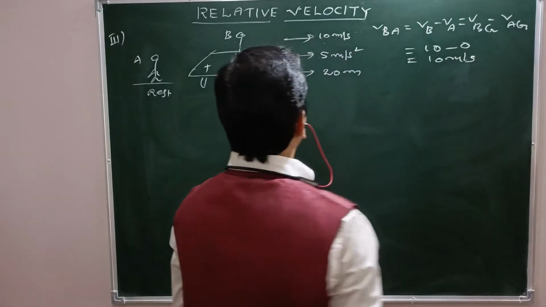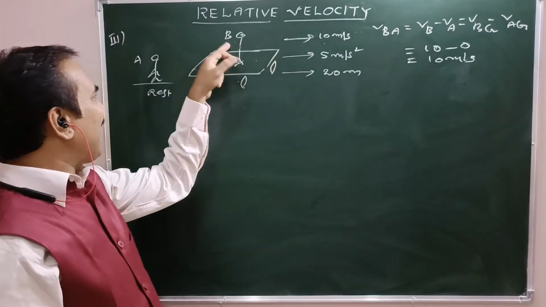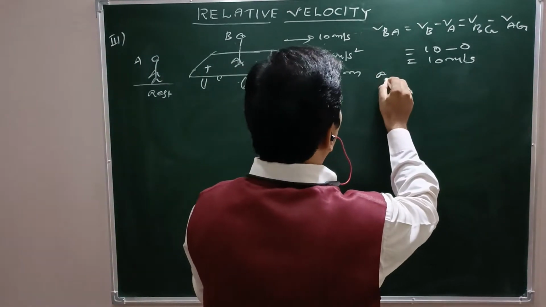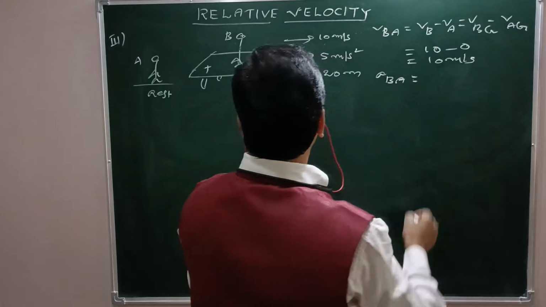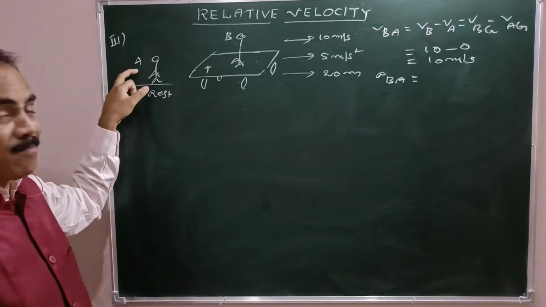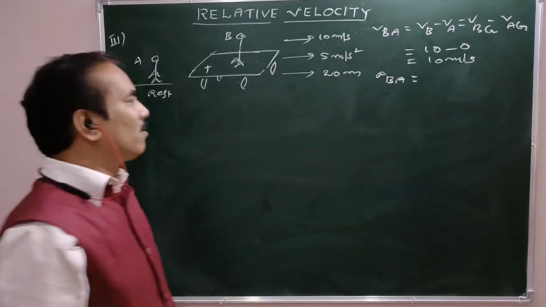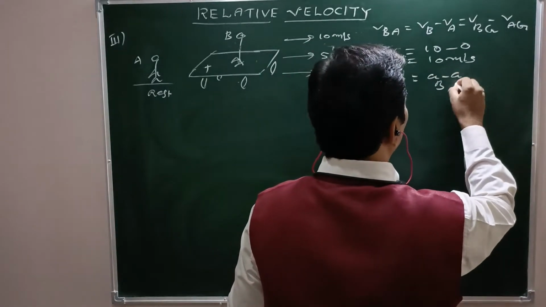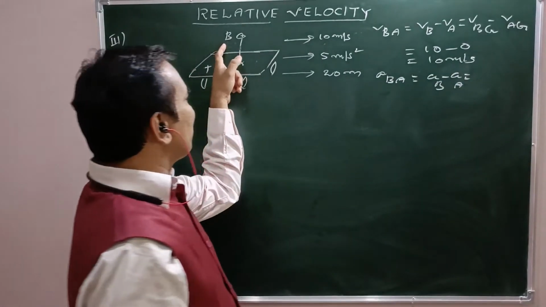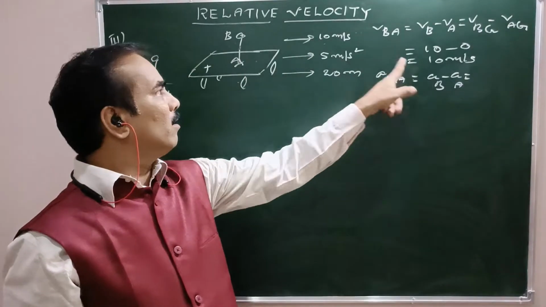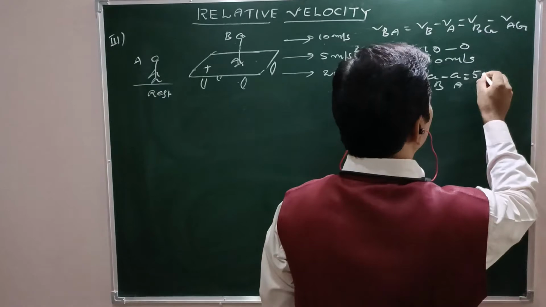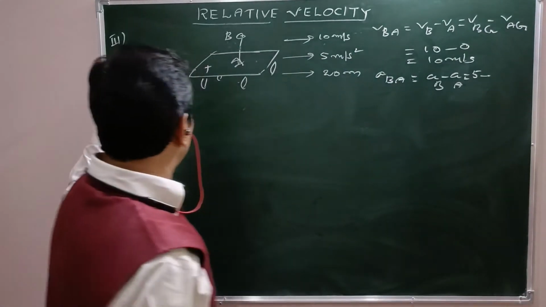Alright. Now what about acceleration of B as measured by A? That is ABA, acceleration of B as measured by A, that is with respect to A, equal to AB minus AA. What is AB? Acceleration of B with respect to ground is 5 meters per second square. 5 meters per second square minus acceleration of A, which is 0.